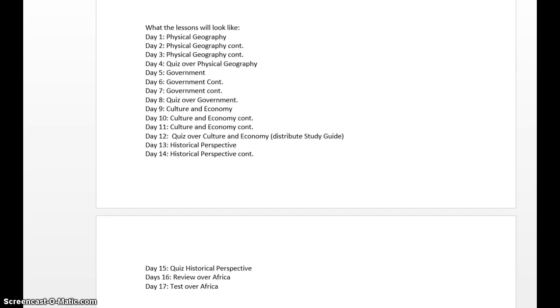And finally, just so we understand, you're going to answer various questions throughout the unit. I'm going to pour them in throughout the unit, where you guys are going to have to be able to answer these different types of things. So here's kind of what I envision it's going to look like for you guys as young historians. So you have a pretty good idea of what's going to happen.